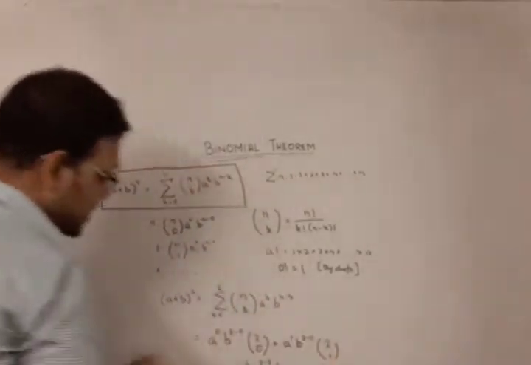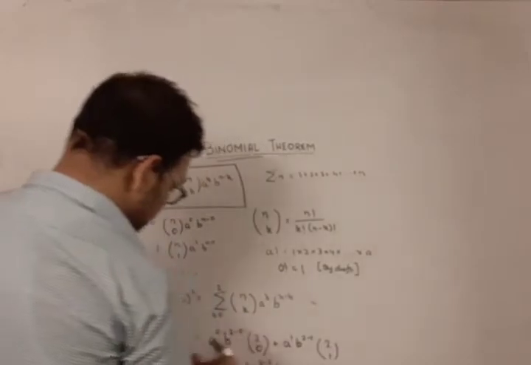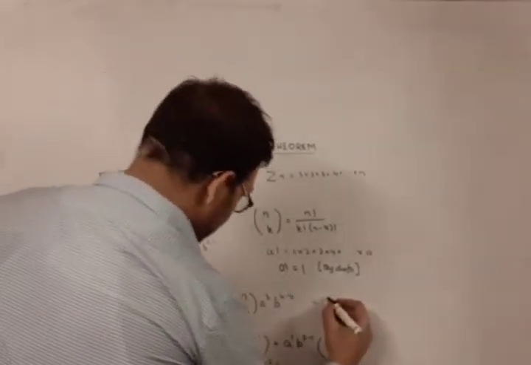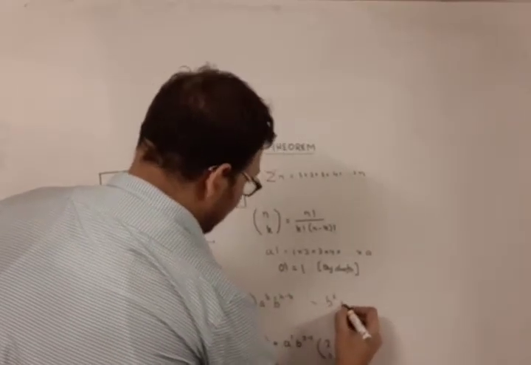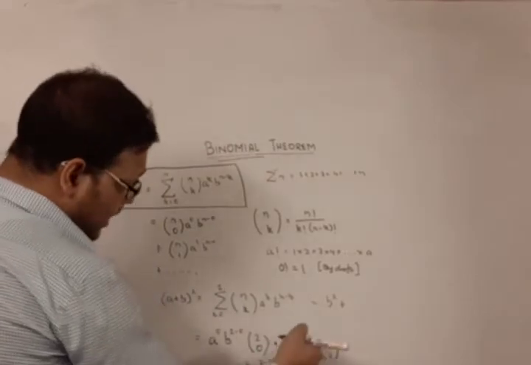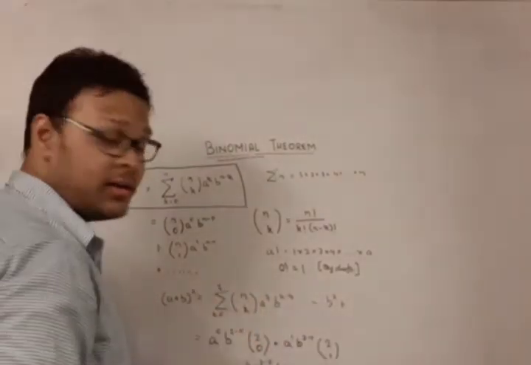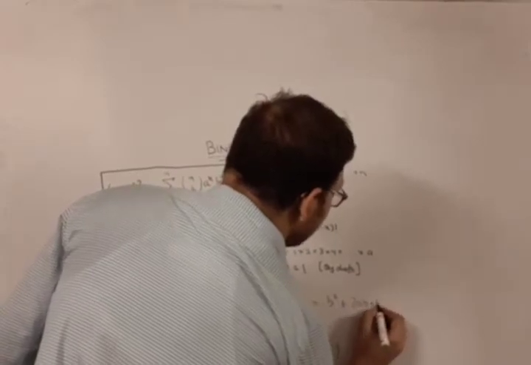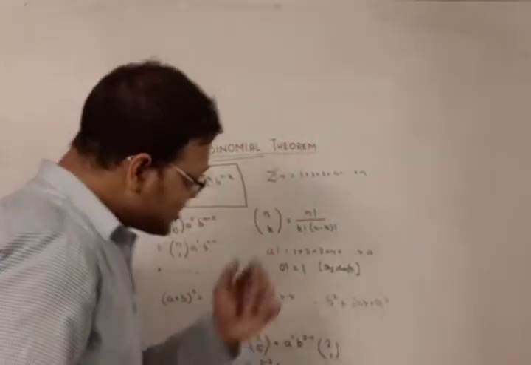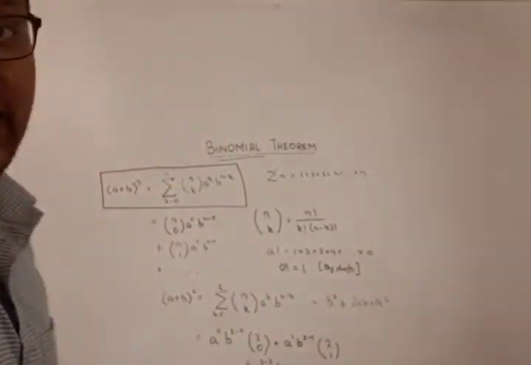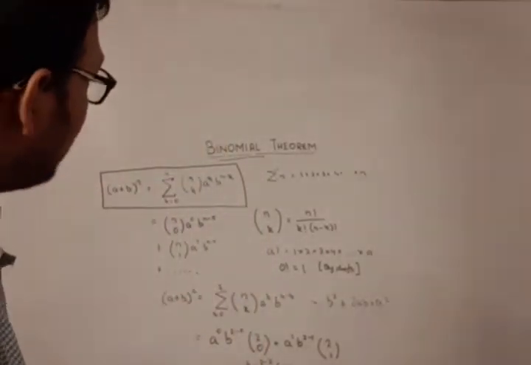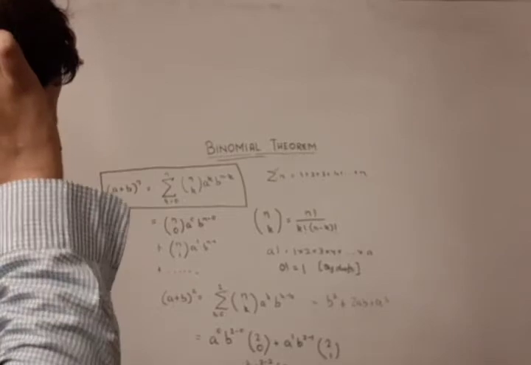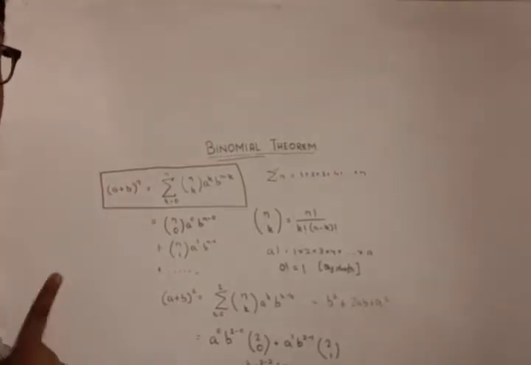So this expression, if you simplify, what does it become? A power 0 is 1, so b squared plus 2c1 is 2, a power 1 into b power 1, 2 minus 1 is 1, so 2ab plus a squared. And we have seen that this thing is remarkably correct. So the binomial theorem is remarkably correct, though we haven't got to the entire proof.